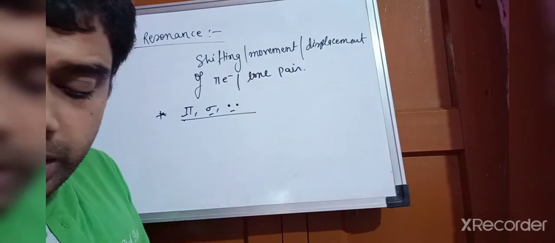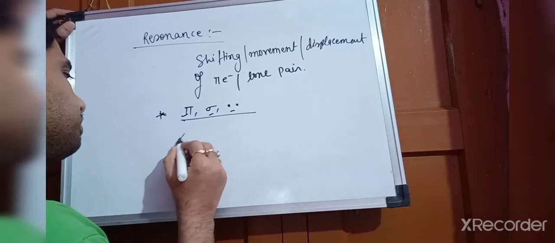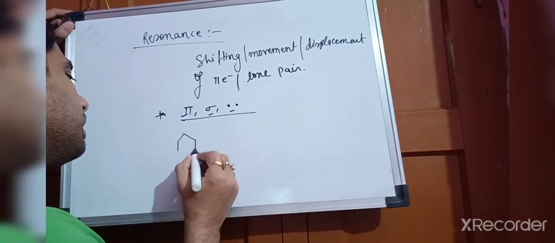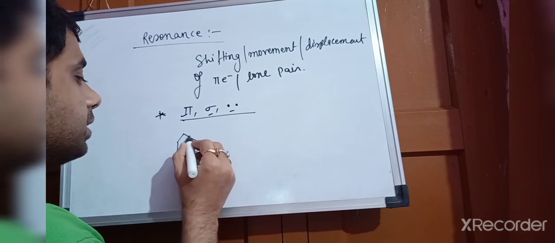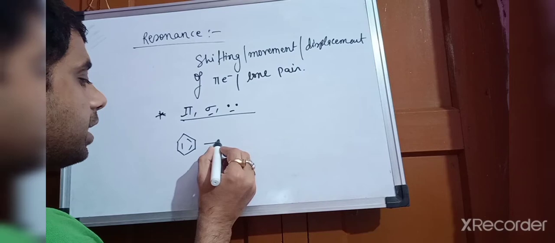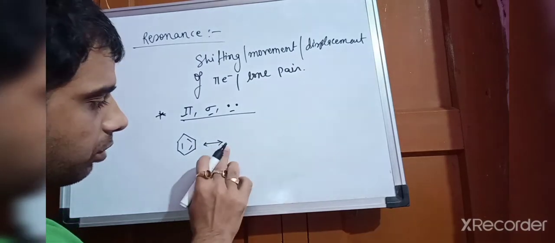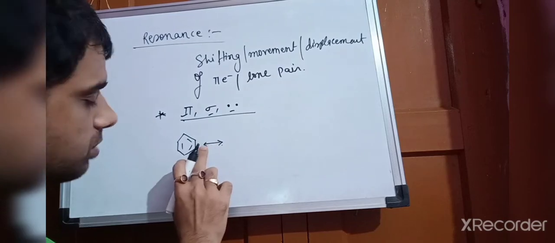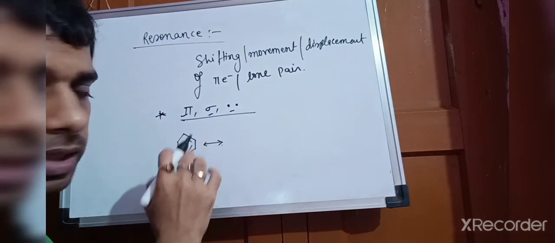Now, here we can see some structures. First of all I have made benzene, and in the benzene you can see this position. When you are writing resonance, you have to give this arrow on both sides. This is the sign that resonance is actually taking place.